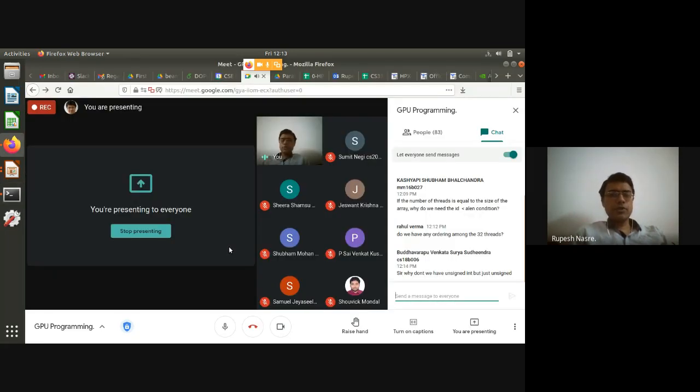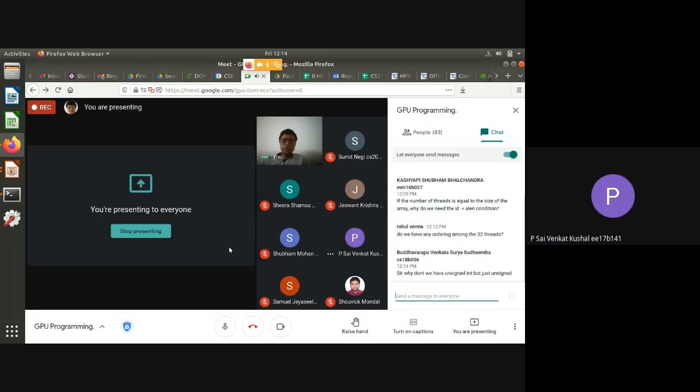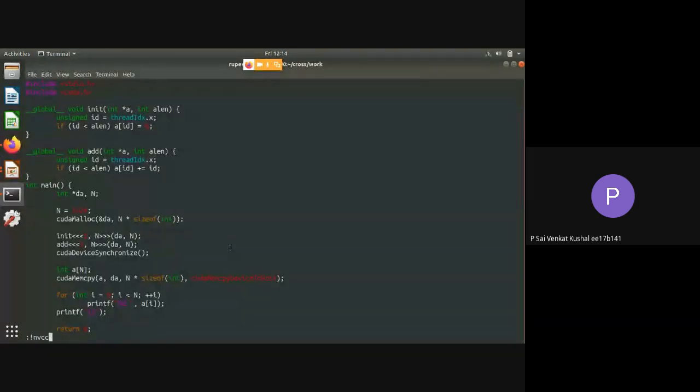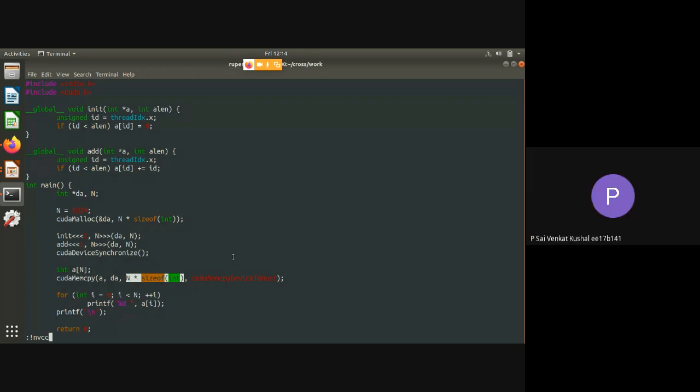Okay, so then we'll try to compile this. Somebody has a question? Sir, a general doubt about CUDA memcpy. Sure. How will it know when to stop copying from the device array to A, from the memory in the GPU to the memory in the CPU? You mean the size of the memory? The size is there. So suppose the block in the memory of the GPU is changed once, will it update it in the CPU? Is it like that? No, it is not automatic.